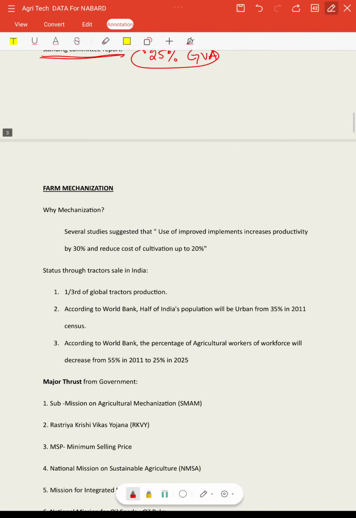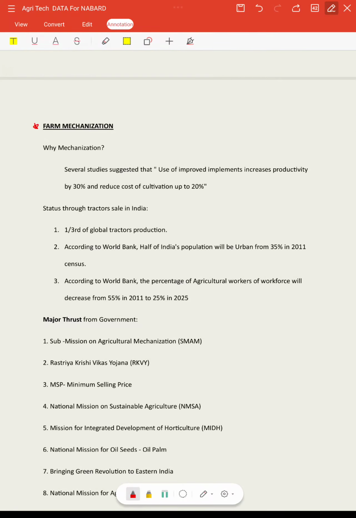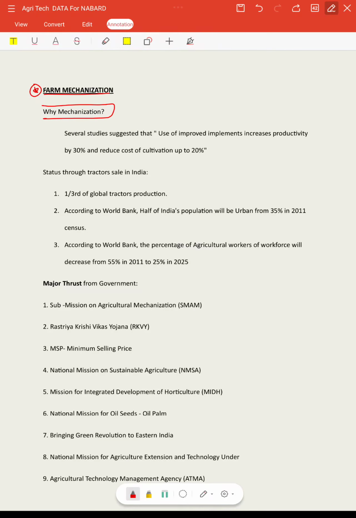And next, another most important input of agriculture is farm mechanization. First we'll see why it is very important to adopt farm mechanization. Several studies have suggested that use of improved implements increases productivity by 30% and reduces the cost of cultivation by 20%.